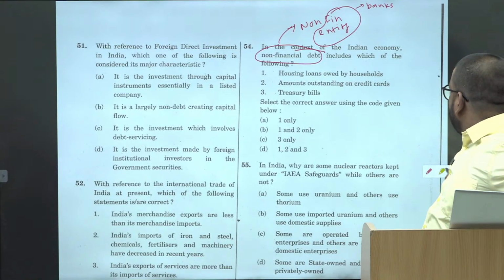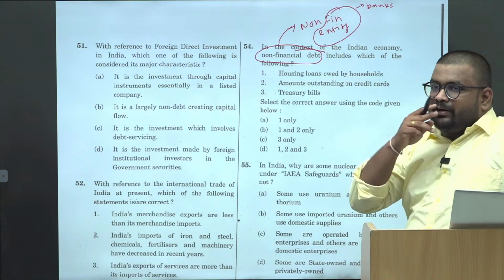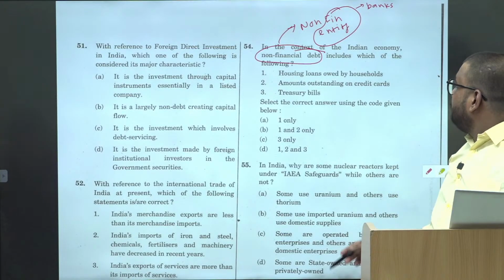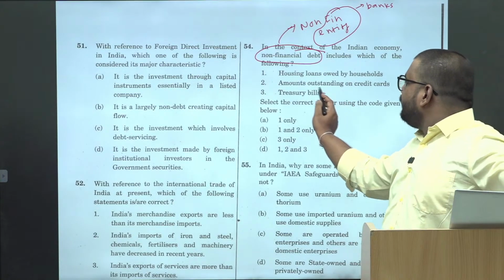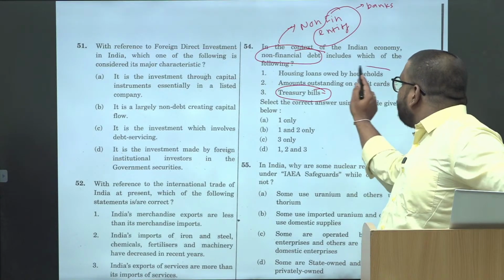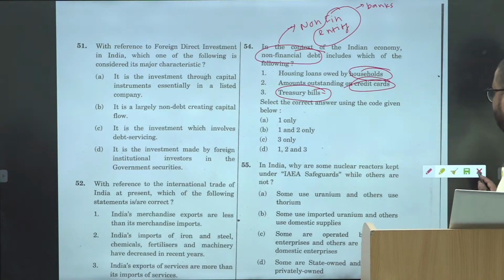Any entity other than the financial entity, if they have created that debt, it is called as the non-financial debt. So treasury bills are created by government, and these two are created by households.